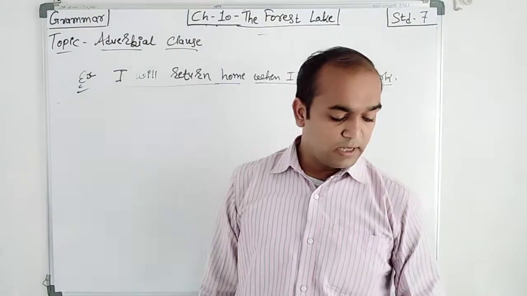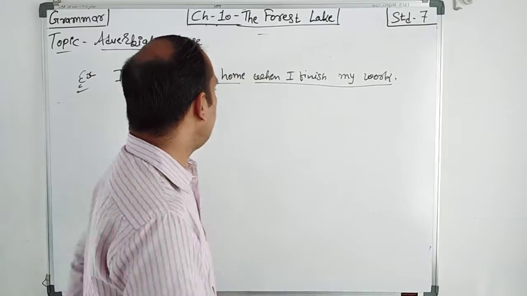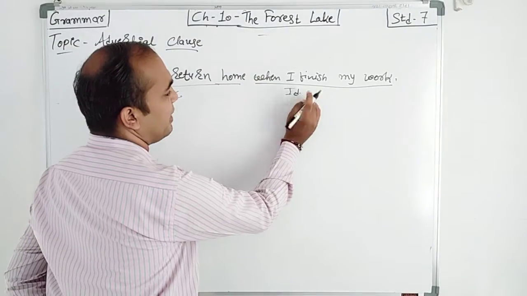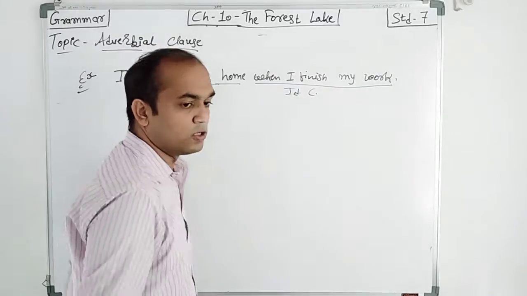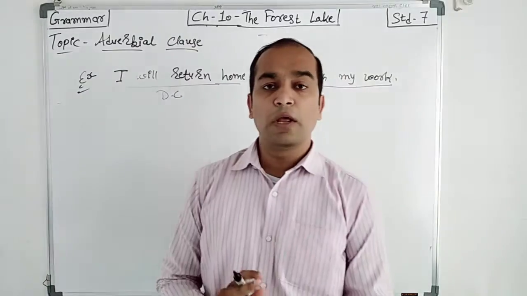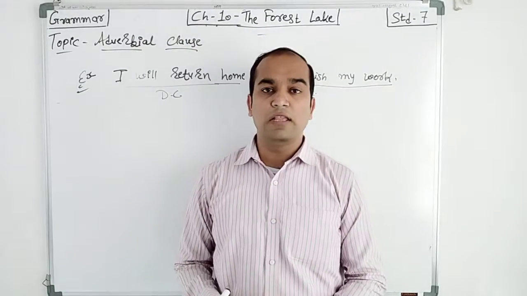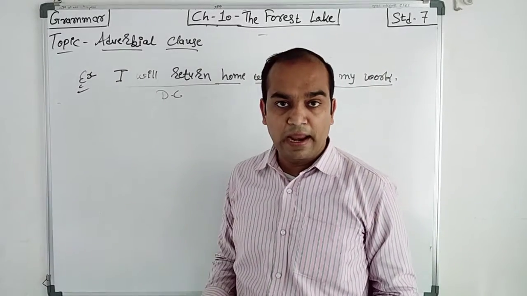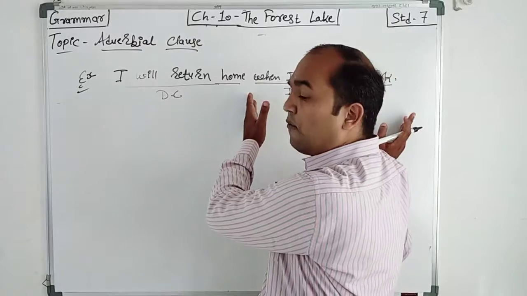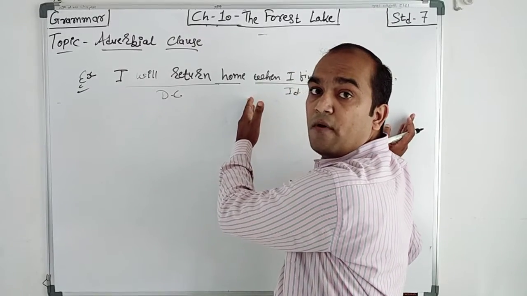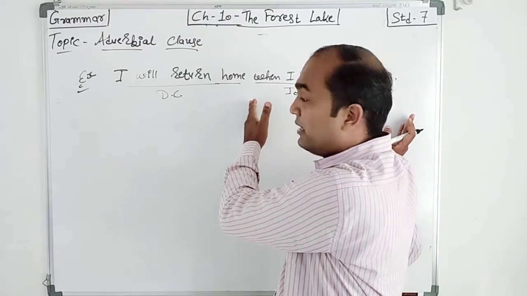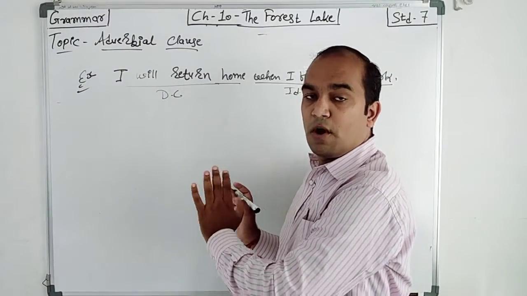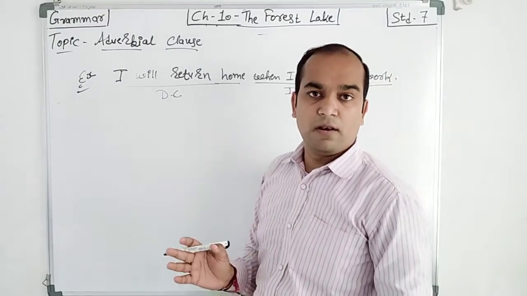Now in a complex sentence there are two parts: one is the independent clause and one is the dependent clause. Both are interrelated with each other. If I say only "when I finish my work," it is only half of the group of words. It is meaningful, but there is no connection, right?